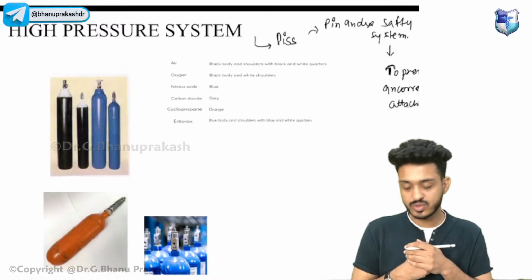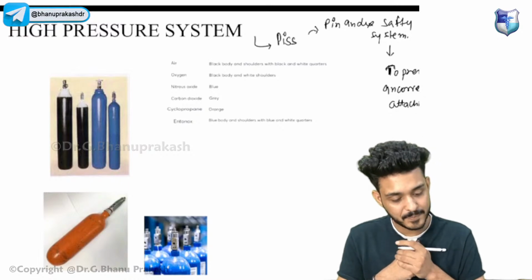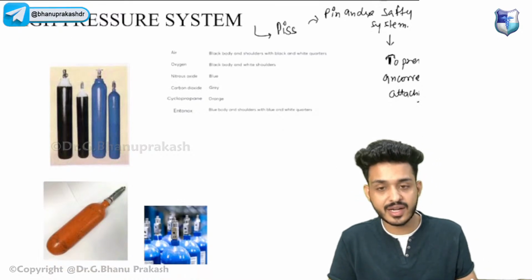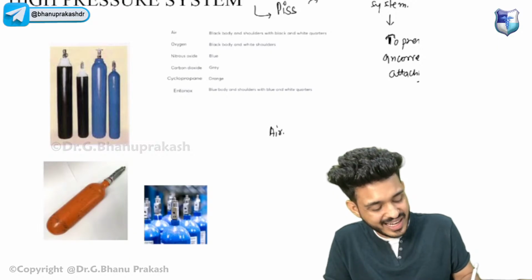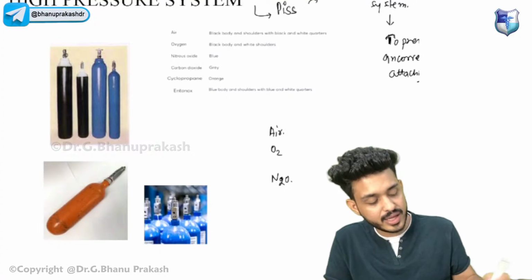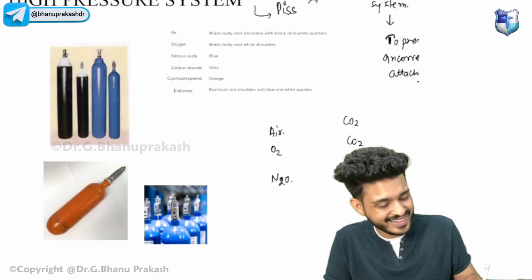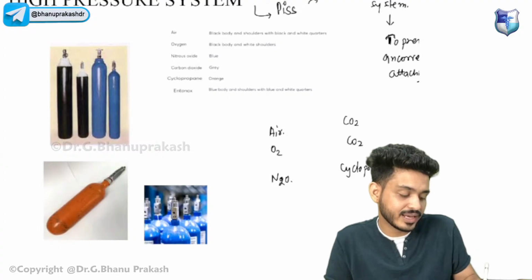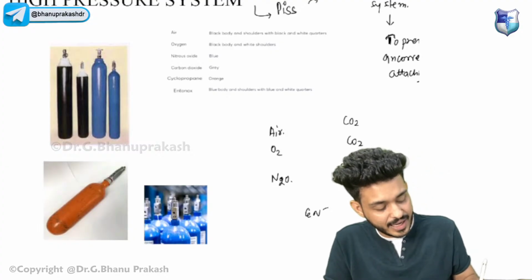What will nitrous oxide do? What is another name for nitrous oxide? Try to look here. We have air, oxygen, N2O, CO2, again CO2, and cyclopropane. We also have Entonox.